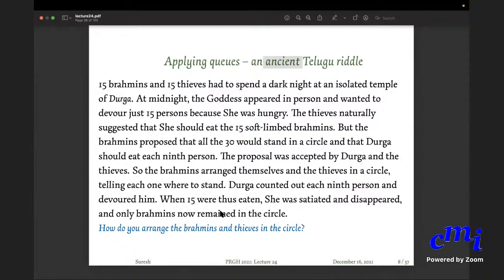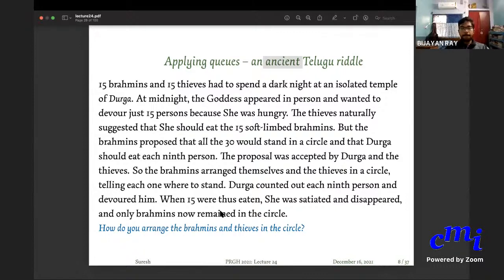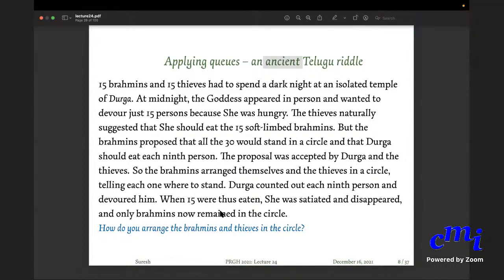Just to tell you, the Josephus problem originally, I don't know what that origin is, maybe biblical or whatever, but some version has been here also. This is the Indian version. I don't know how old this is. One has to track down the source.